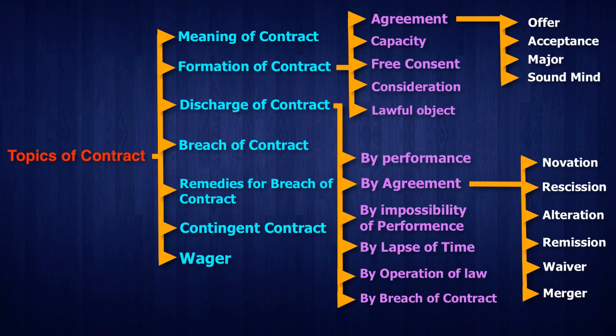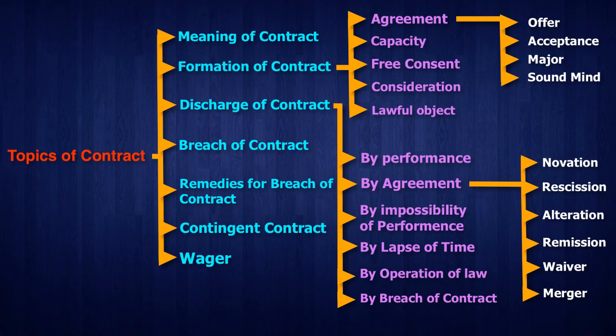So by operation of law, if a person contracted for 5 years to trade alcohol in Bihar, but after 2 years the new law was introduced and it became illegal, then for the next 3 years it won't be possible to trade, because it became illegal. That is operation of law. The contract is discharged at that point in time.